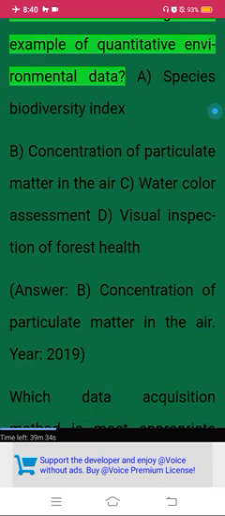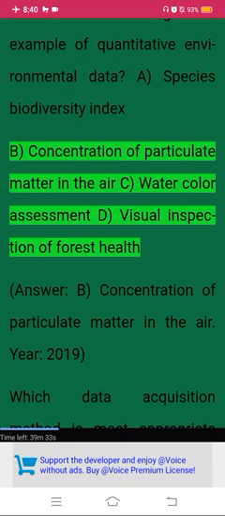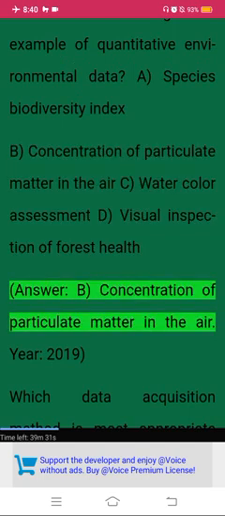Year, 2020. Which of the following is an example of quantitative environmental data? A. Species biodiversity index. B. Concentration of particulate matter in the air. C. Water color assessment. D. Visual inspection of forest health. Answer. B. Concentration of particulate matter in the air.